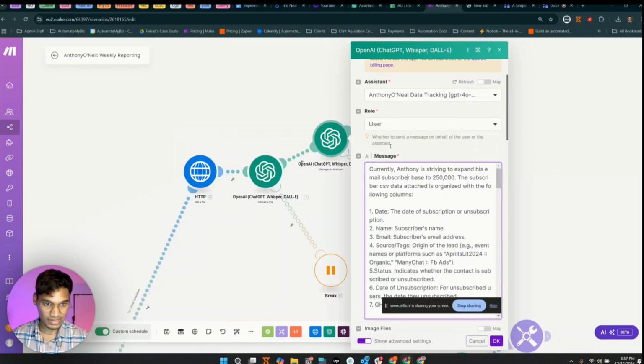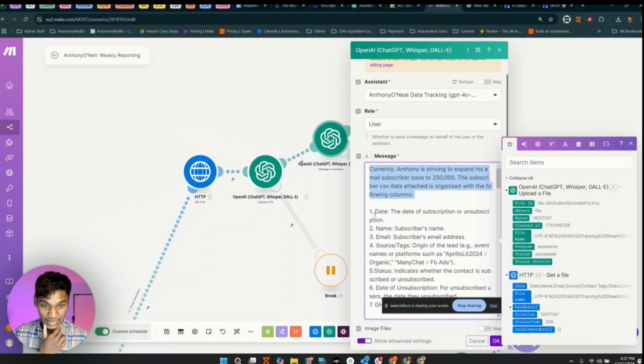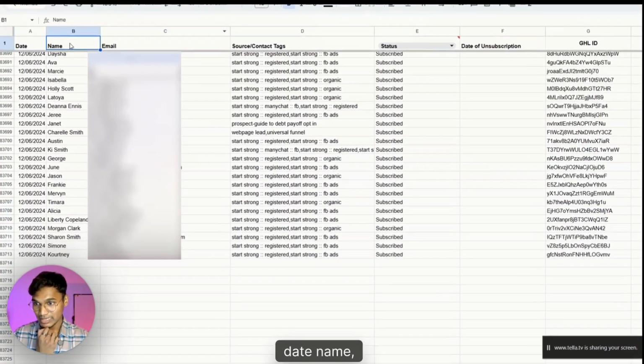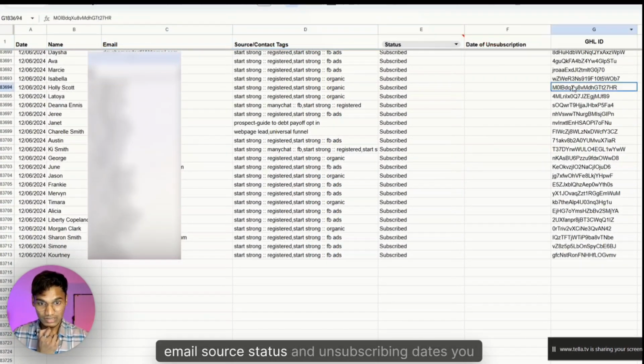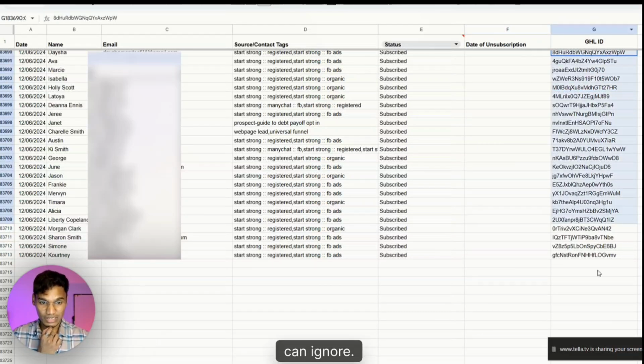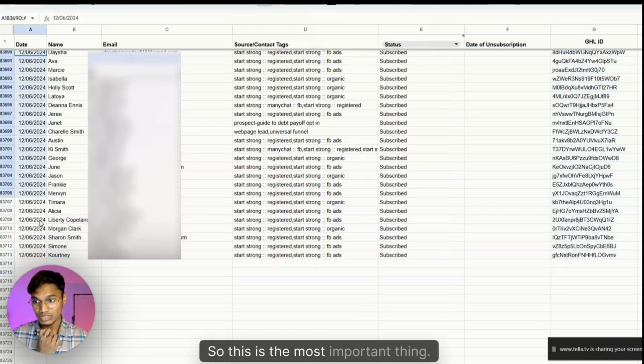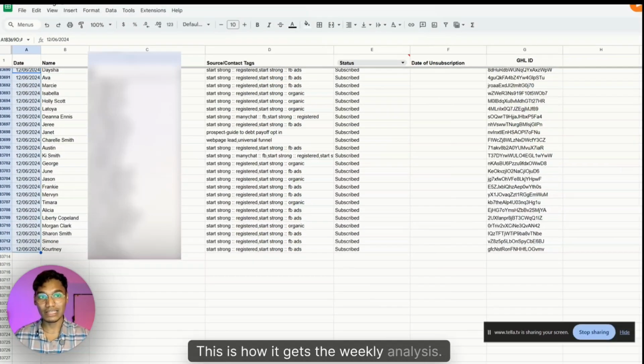As you can see in here, I say, hey, this is a general overview of what it is, and this is how I tell it the CSV is organized. This is the first column. As you can see: date, name, email, source, status, and unsubscription date. You can ignore this, it's irrelevant. So this is the most important thing. This is how it gets the weekly analysis.